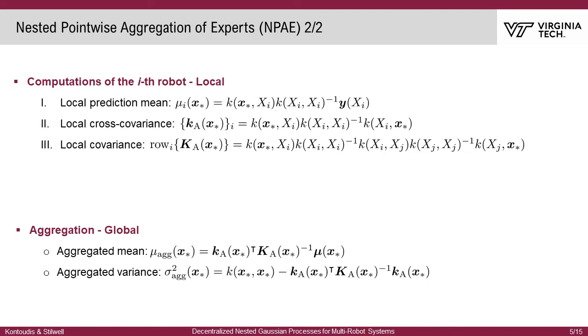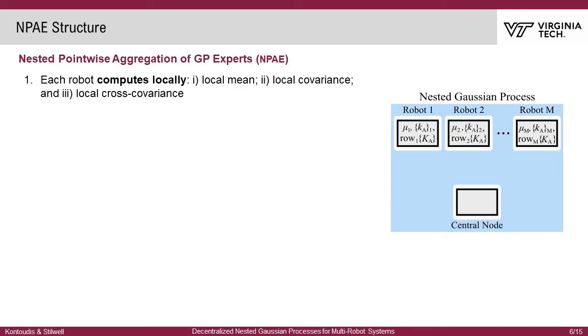The aggregated prediction mean and variance equations are shown to the bottom. The NPI structure is presented on this slide. First, every robot computes locally 3 quantities based on their observations. The 3 quantities are the local mean, the local covariance, and the local cross-covariance.